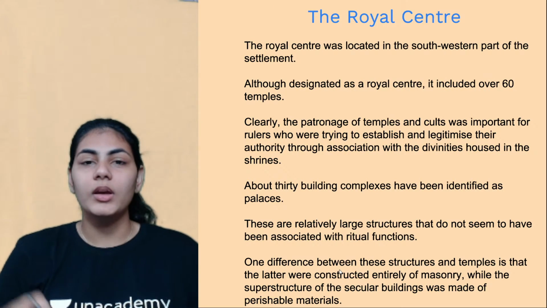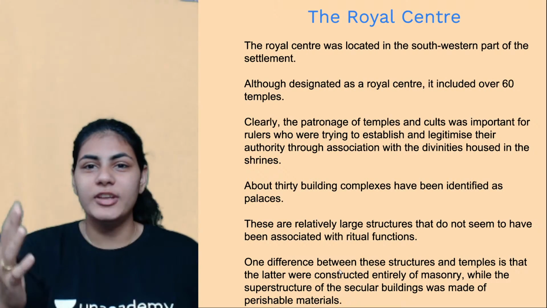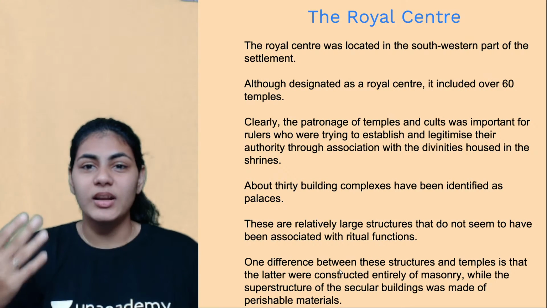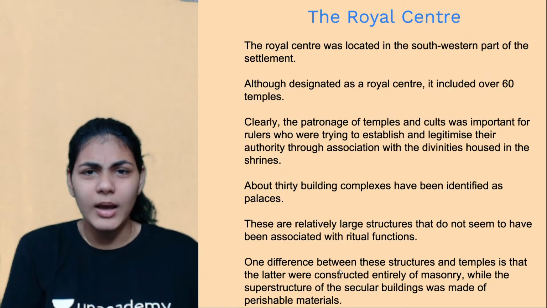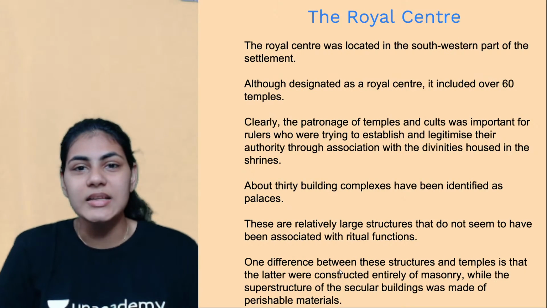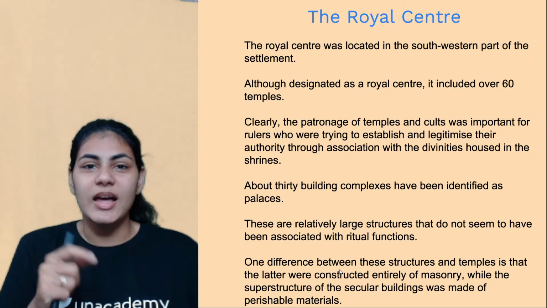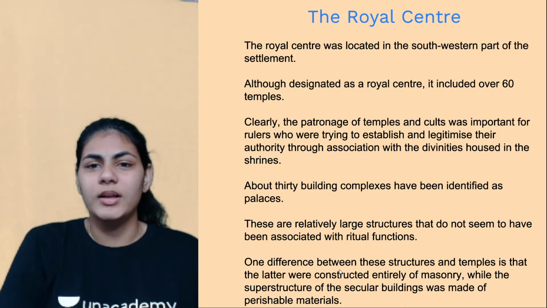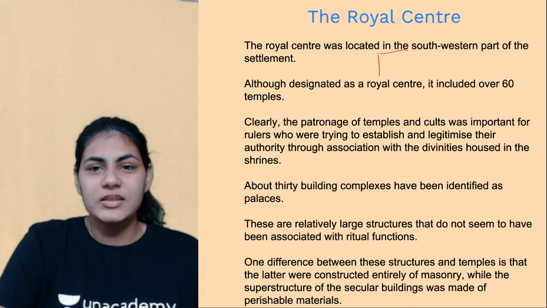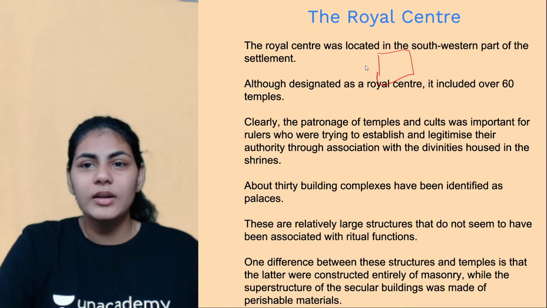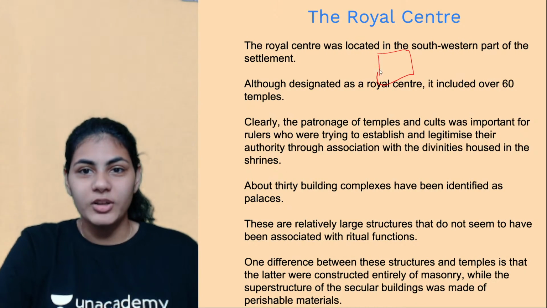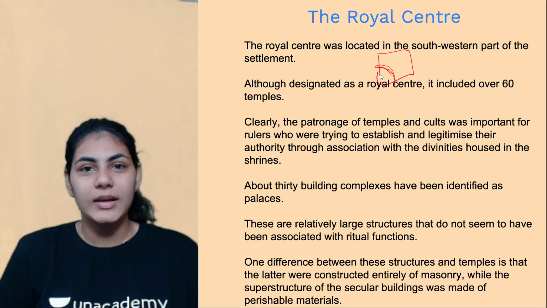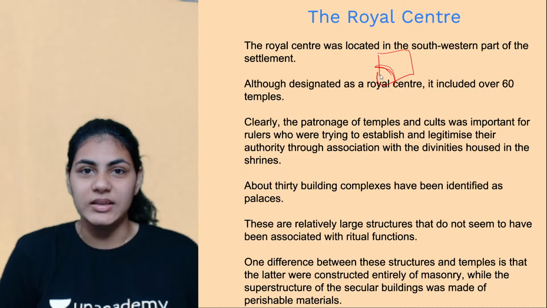Anyways, in the whole of the territory, let's roughly imagine that the territory of Vijayanagara city is somewhat of a square shape, because that's what we've seen in the last class. So the royal center is actually located in the southwestern part of the settlement. I'll just draw a rough figure. Let's say this is the settlement, and roughly towards the southwestern part, this area is the place where the royal center was located as a part of the Vijayanagara city. So that's the geographical location.